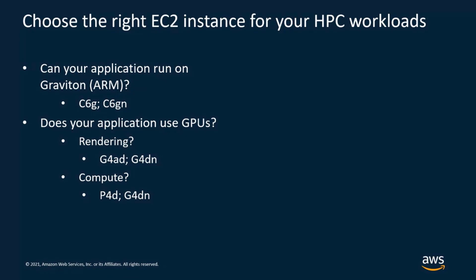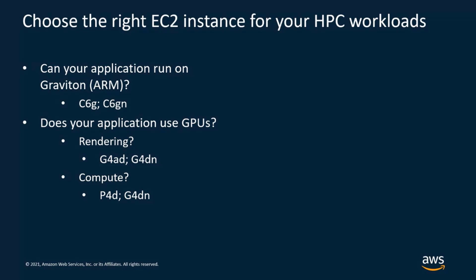We have the G4AD that is powered by AMD CPU and GPUs, or we have the G4DN that is powered by the NVIDIA T4 GPUs. On the contrary, if you want to run compute, here we have the P4D, for example, that is powered by the NVIDIA A100 GPUs that are very powerful.